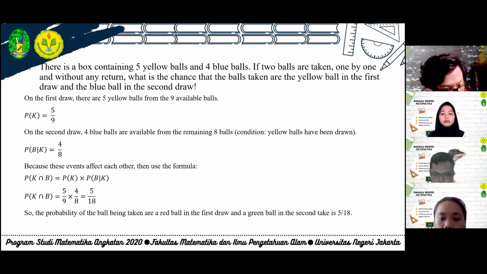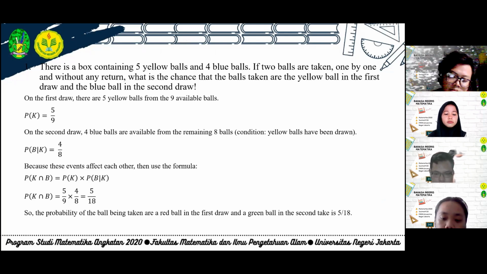For example, there is a box containing 5 yellow balls and 4 blue balls. If two balls are taken one by one without any return, what is the chance that the balls taken are a yellow ball in the first draw and a blue ball in the second draw?